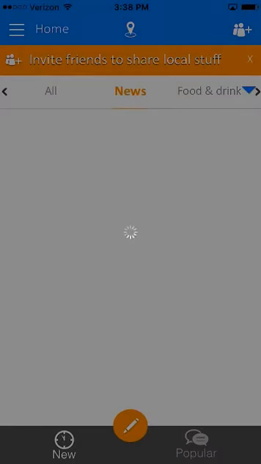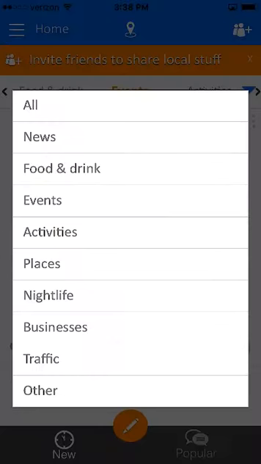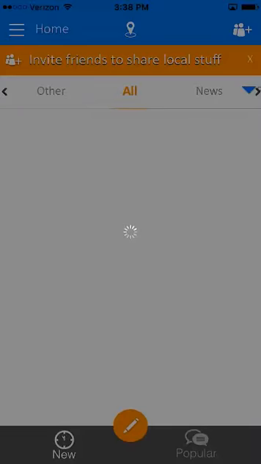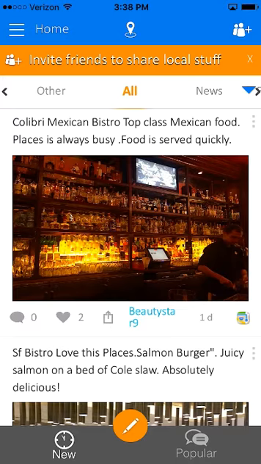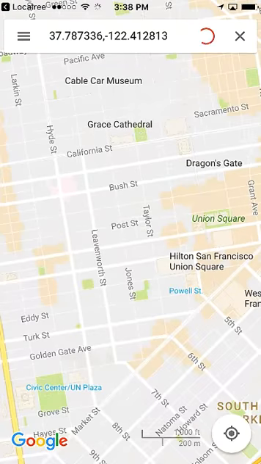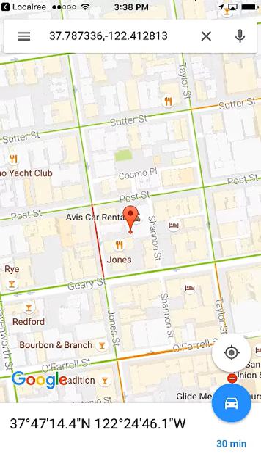And you can click the different categories like food and drink and events. And if you click the drop down, you can go to any different categories within this app. Normally, I will just go to all because that is where you can see all the posts posted by real people about their experience. And if the user who posted the post tagged the location, you can click this map icon and actually see where the event happened when the user was posting on the Localree app. And you can even find the driving direction from here.